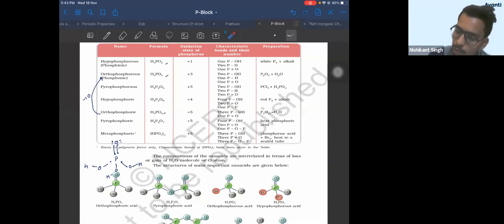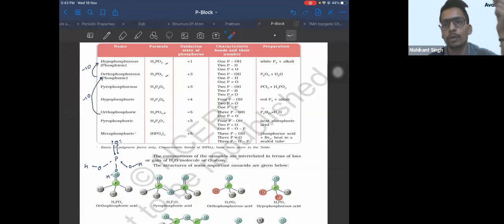If you remove 1 more oxygen, you get hypophosphorus acid, or it is also known as phosphinic acid. Okay? So these are the 3 oxo acids which contain 1 phosphorus. Orthophosphoric acid is H3PO4, remove 1 oxygen, phosphoric becomes phosphorus, orthophosphorus. From orthophosphorus, if you remove 1 oxygen, you get hypophosphorus. Okay? So these are the 3 basic oxo acids of phosphorus.